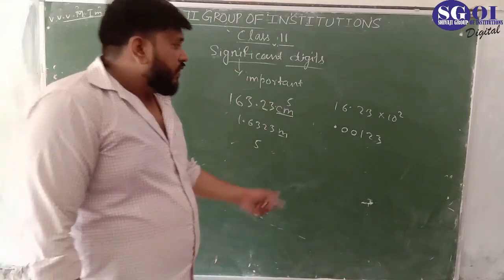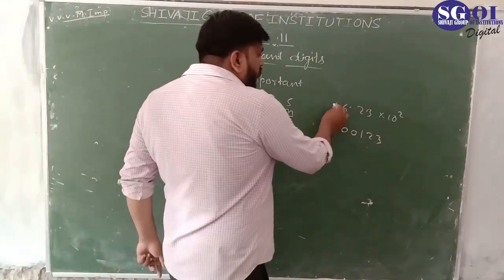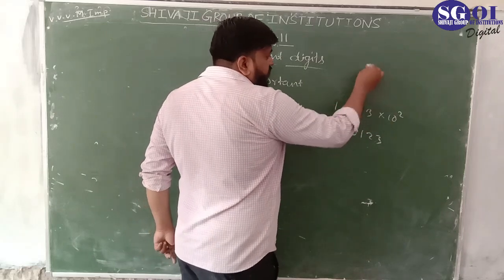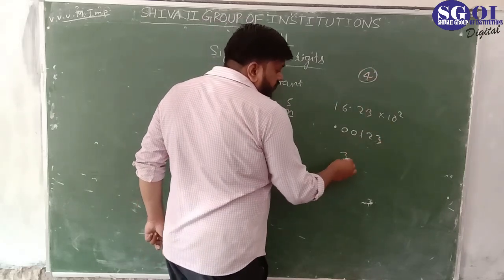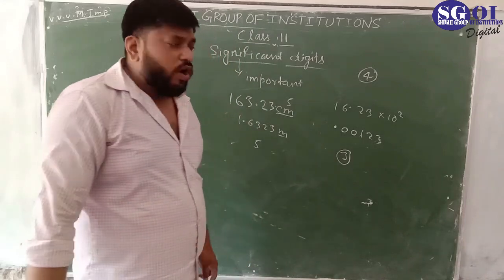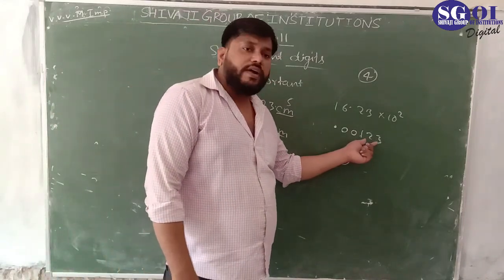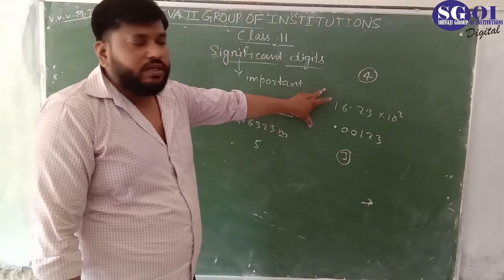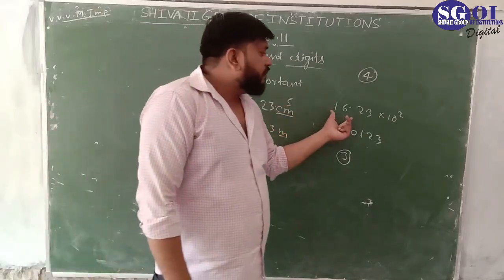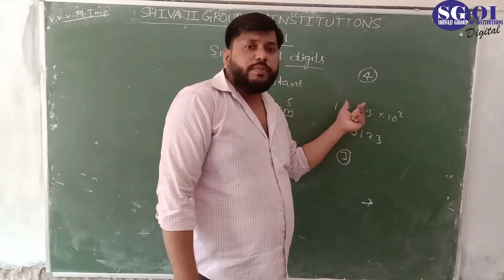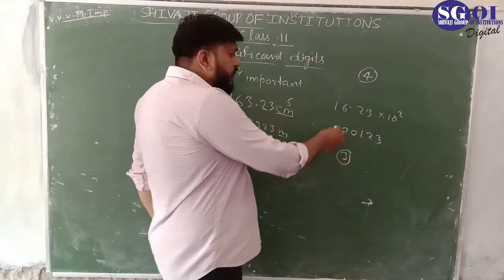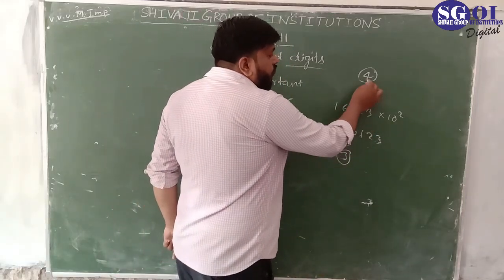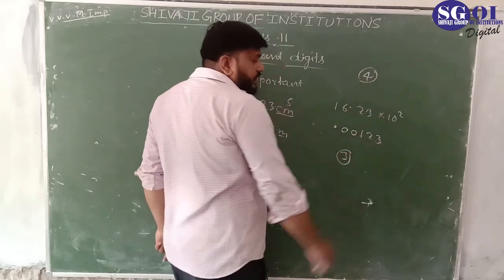Here you see there are 1, 2, 3, 4 significant digits, and here 1, 2, 3, there are 3 significant digits. How am I able to find the significant digits? The rules we will discuss. Here I am just telling the importance and properties of significant digits.